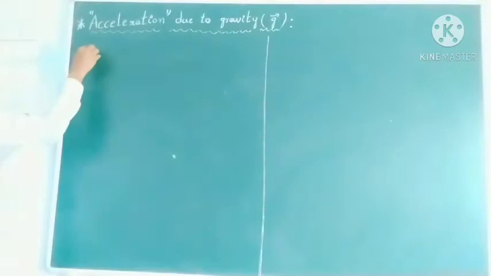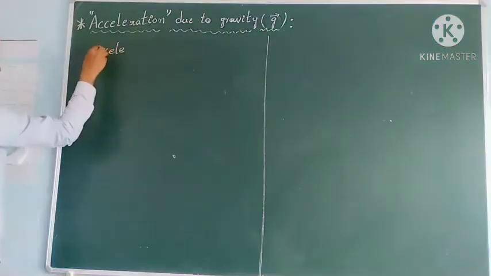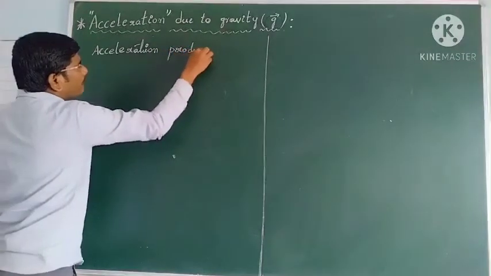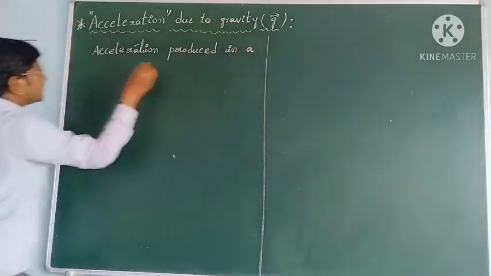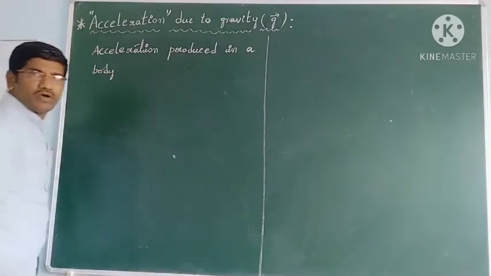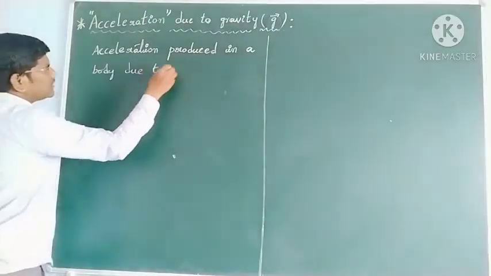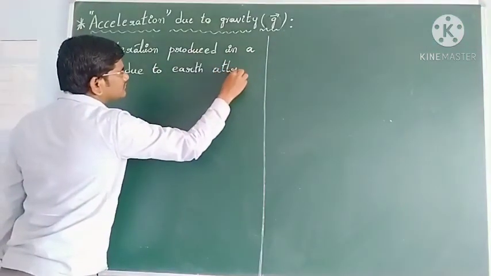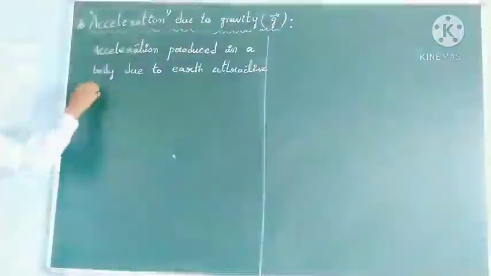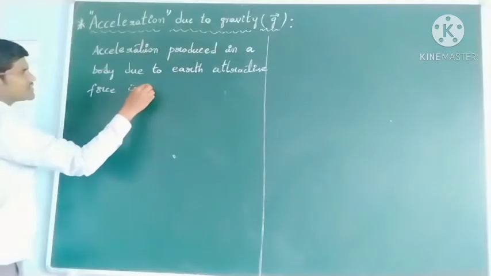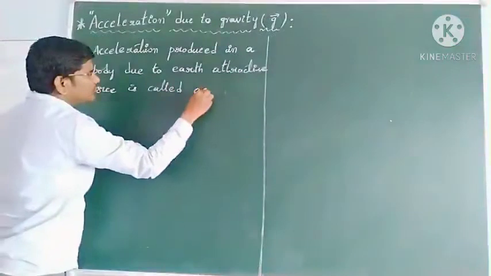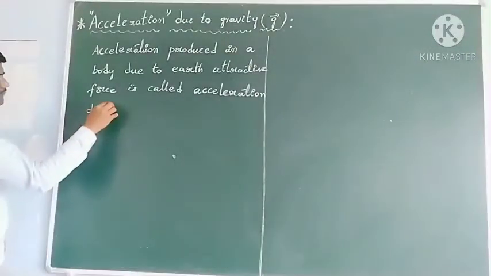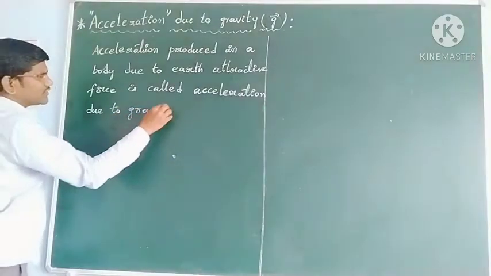So see, students, the definition I am writing: acceleration produced in a body due to earth attractive force is called acceleration due to gravity.